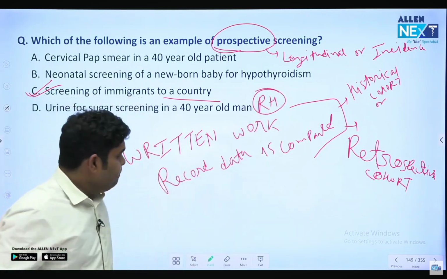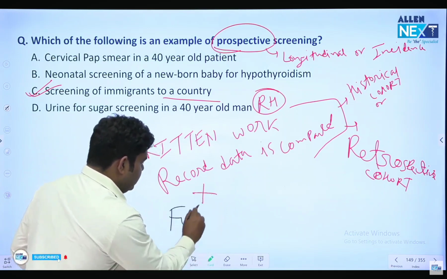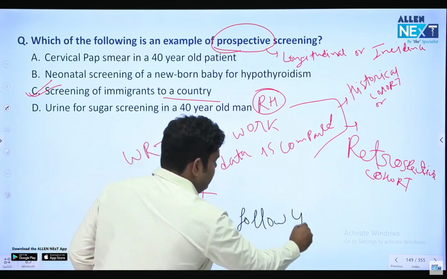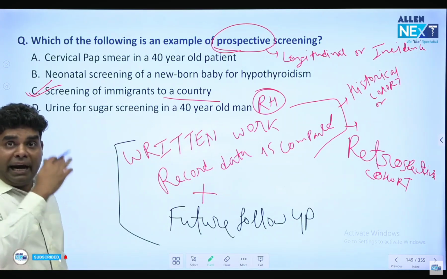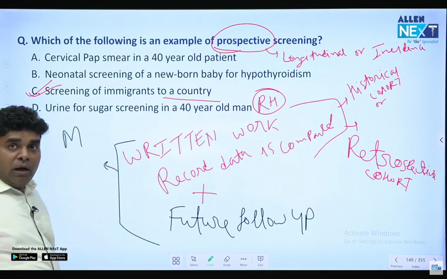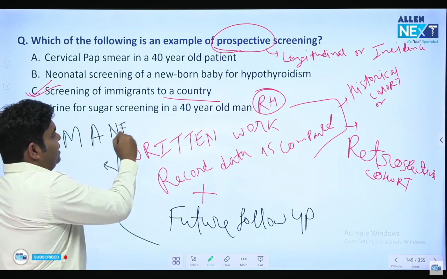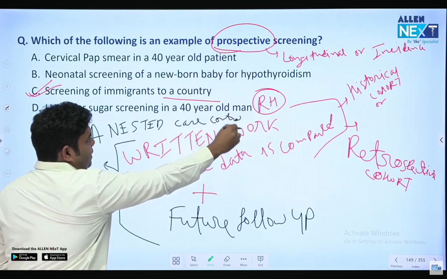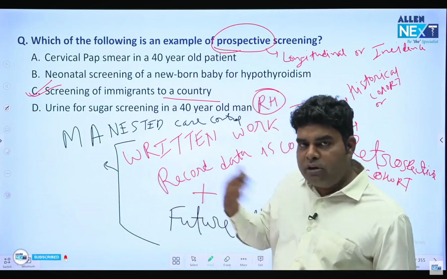But suppose along with past written record, they also have future follow-up. Past written record and future follow-up, both are there. Then they are going in both directions, back and forth. So that's why you call it mixed cohort. Other name is ambispective cohort. And third name is nested case control. Mixed, you understand. पीछे भी जा रहे हैं, आगे भी तो mixed है. Ambispective, you understand. पीछे भी जा रहे हैं, आगे भी, both directions, so ambispective.